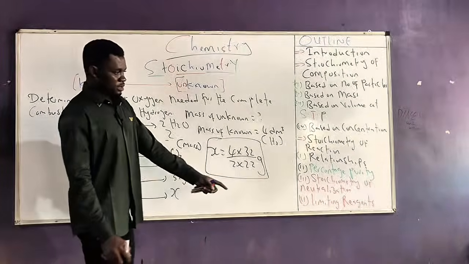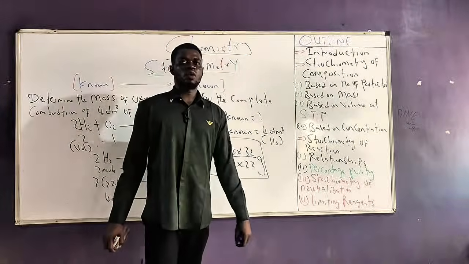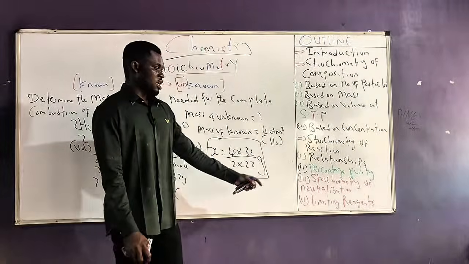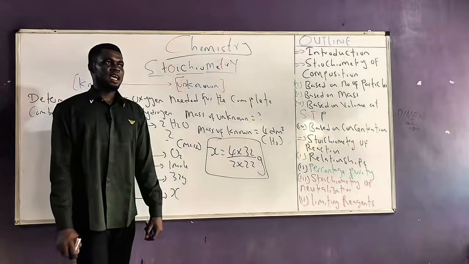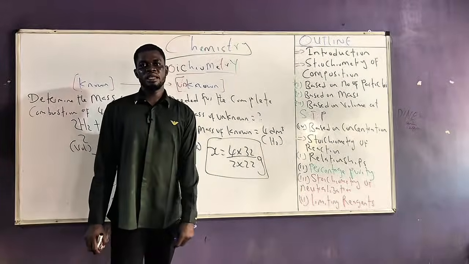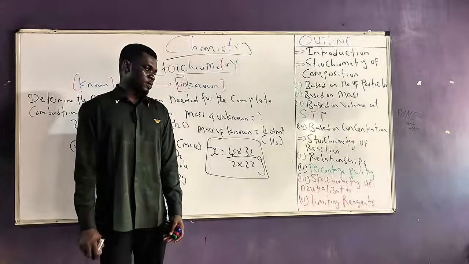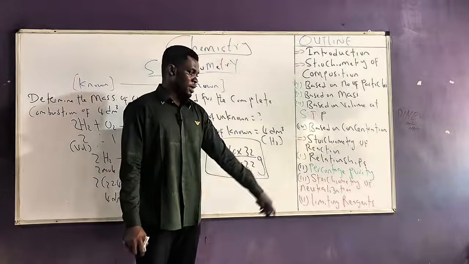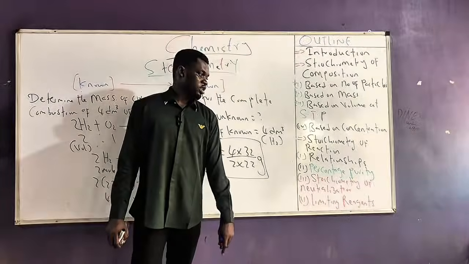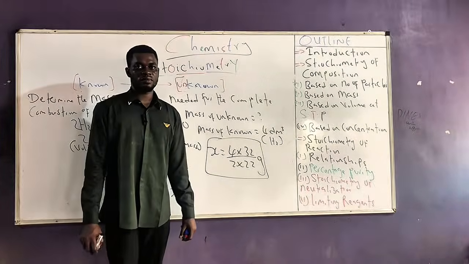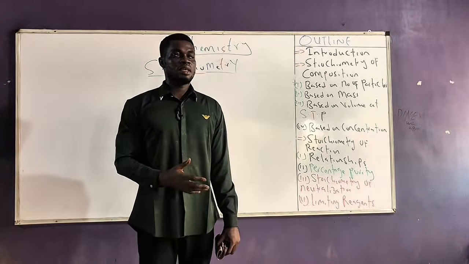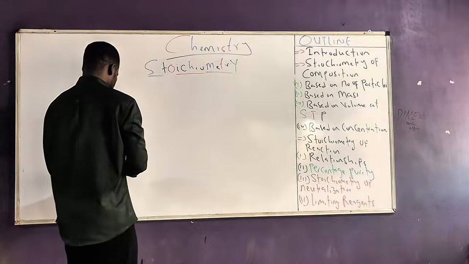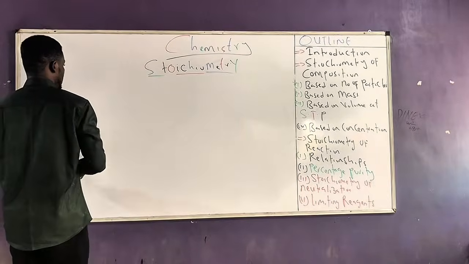Now, we can talk about some applications of stoichiometry, which are percentage purity, stoichiometry of neutralization, and finally limiting reagent. Although limiting reagent will be a separate video on its own. So for the rest of this video, our main focus will be percentage purity and also stoichiometry of neutralization. Stoichiometry of neutralization is actually an application of stoichiometry in titration. So remember your titration, neutralizing an acid with a base.